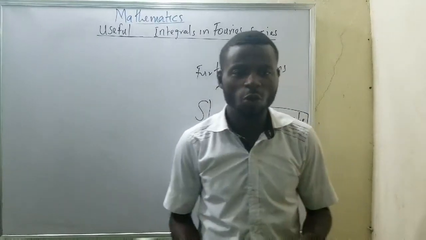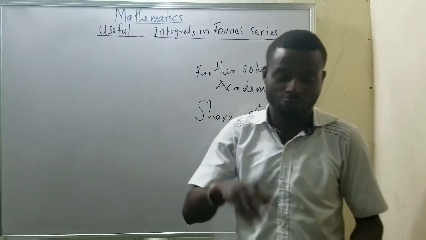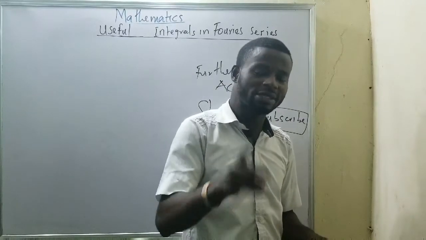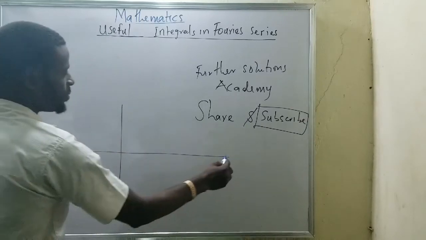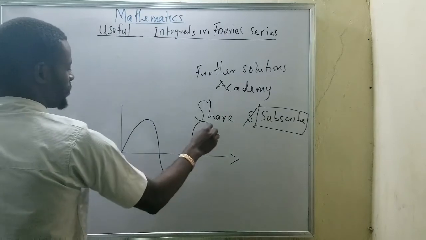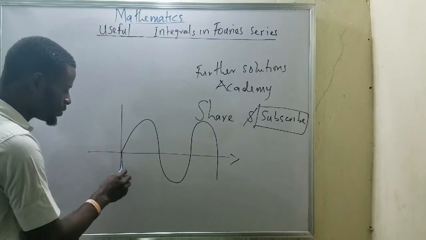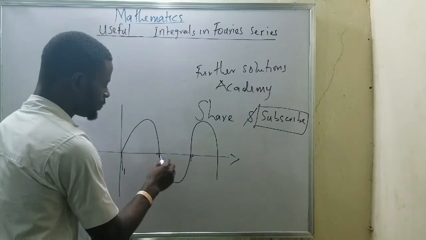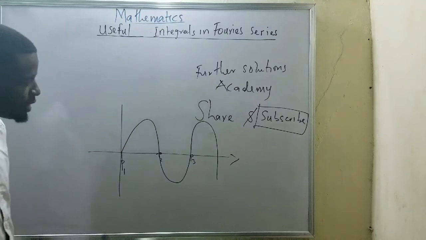Most of what we do on integration in Fourier series is all about periods. We are talking about moving objects. When the movement is taking place, like for instance, when you have a movement this way, it can move like this. Now this is a period. It means first period, second period, third period, and so on and so forth, depending on the number of periods.